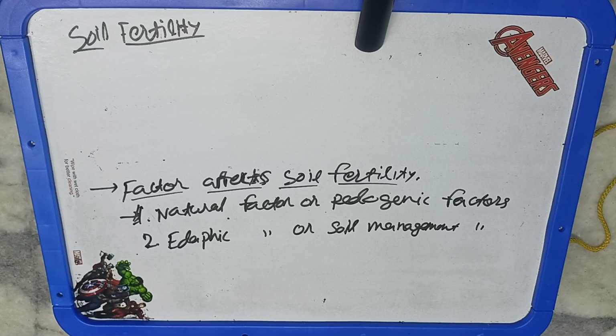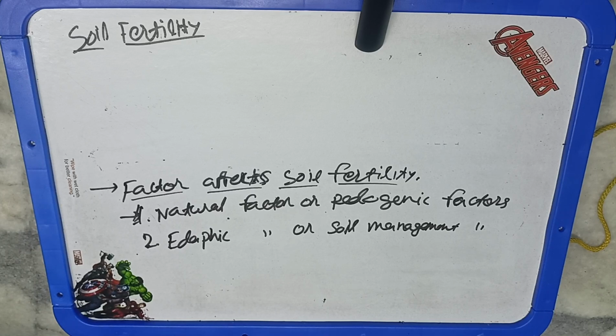Or if we go for overusing of any fertilizer, or using the same kind of fertilizer over the years, we are not changing the cropping pattern, and we are not changing the type of fertilizer that we are using, or we are not providing an adequate amount of fertilizer, or if we are providing an extra amount of fertilizer, that can also lead to problems.